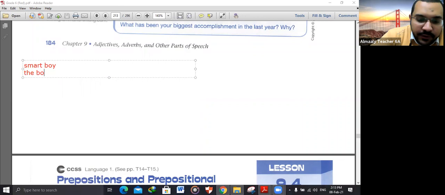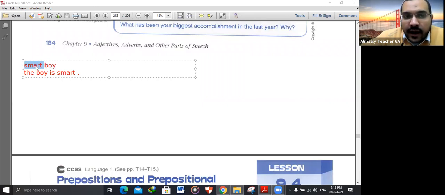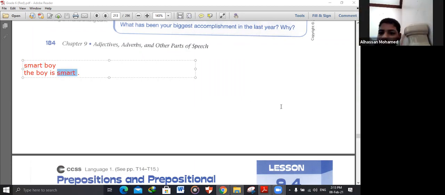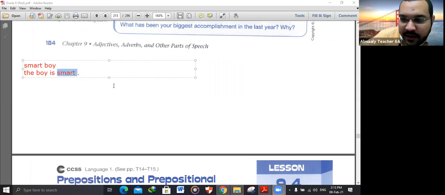I can say the boy is smart. So as you see, the adjectives and the adverbs are called the modifiers. If you have a modifier that is used to describe a noun, this is called an adjective. Very good. So what describes a noun again, Abdurrahman Sayed?